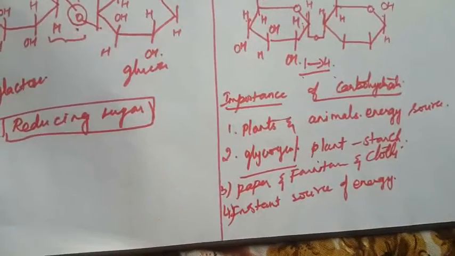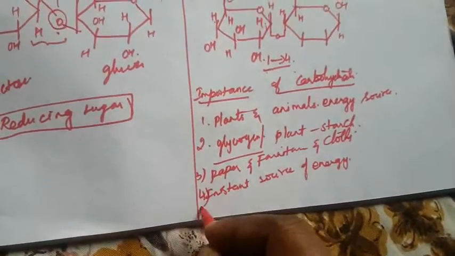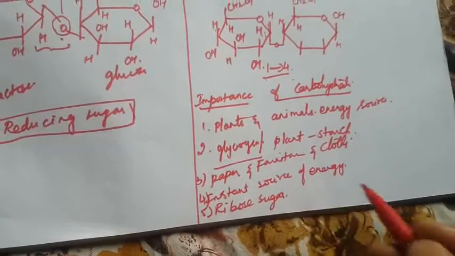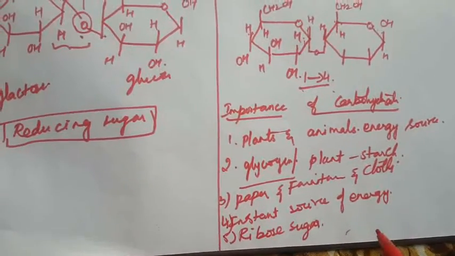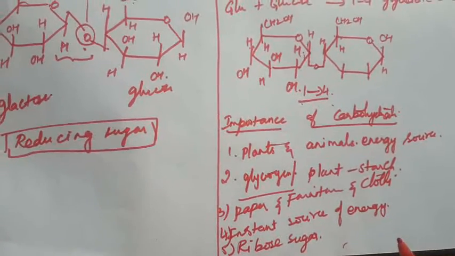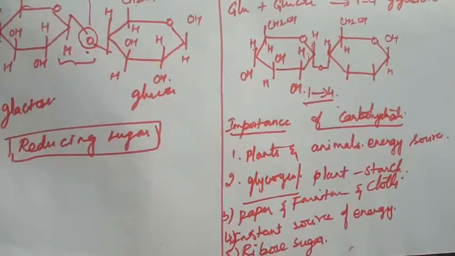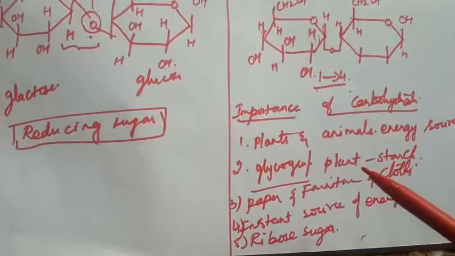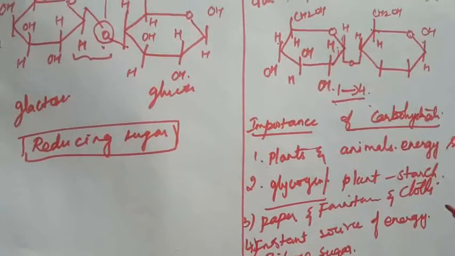Another one is that ribose sugar is one of the components of nucleic acid. Ribose is a five-carbon sugar. This is also one of the components of nucleic acid. Modified carbohydrate, that is hyaluronate, acts as an absorber or lubricant. So a modified carbohydrate can be used as an absorber or a lubricant. These are all the importance of carbohydrates. Okay, so that's all about carbohydrates.